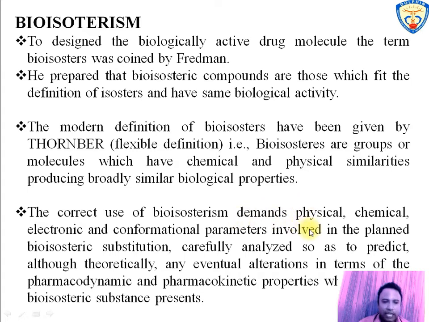He described that the use of bioisosterism demands physical, chemical, electronic and conformational parameters involved in the bioisosteric substitution, which is carefully analyzed to predict pharmacodynamic and pharmacokinetic properties of drug if any alteration is done as a bioisosteric replacement.